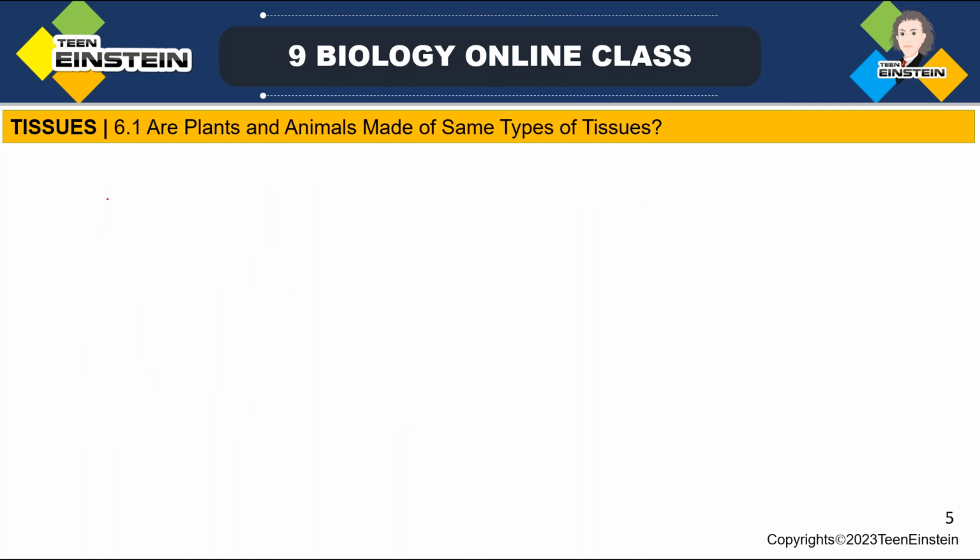The next topic we discussed is whether plants and animals are made up of the same type of tissues. That's the question. Plants and animals are both living, but we know the difference between plants and animals. So are their tissues similar? No, we cannot say that. Basically, they have cells and groups of cells to perform functions.